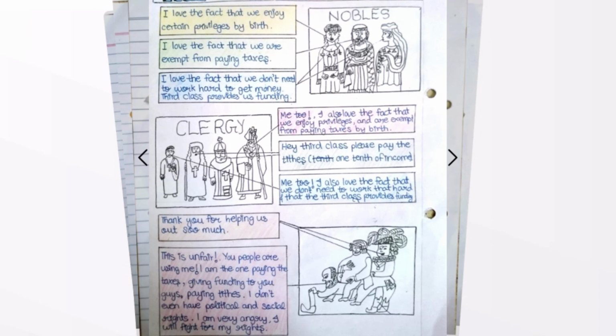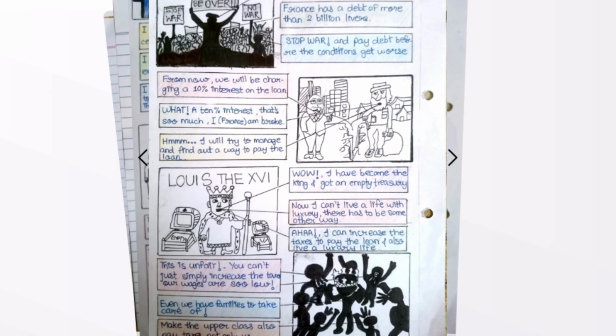Then the third estate responded, "This is unfair. You people are using me. I am the only one paying taxes, giving funding to you all, paying tithes. I don't even have political or social rights. I am very angry. I will fight for my rights." Long years of war had drained the financial resources of France. France was now in debt of more than 2 billion livres. People shouted, "Stop the war and pay the debt before the conditions get worse."